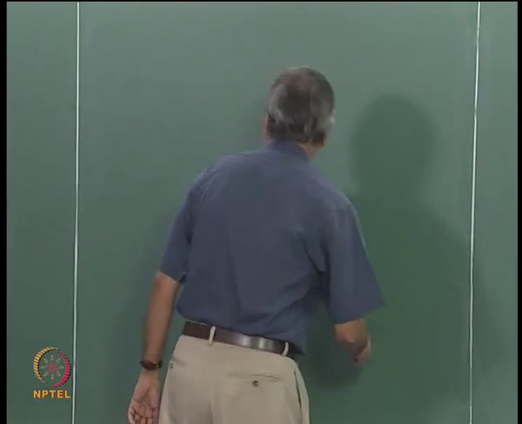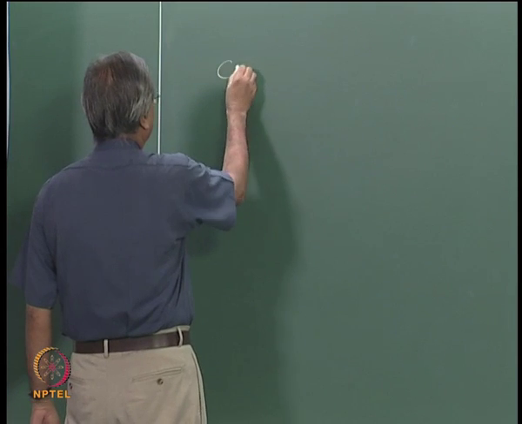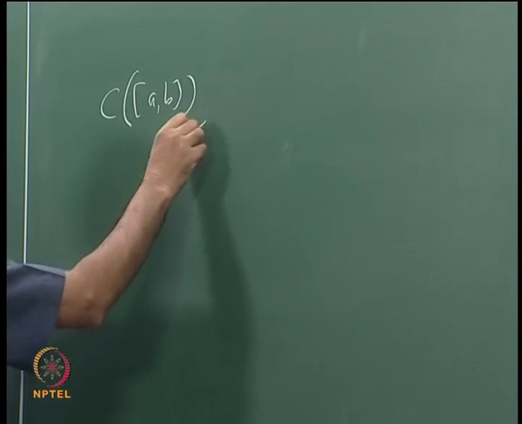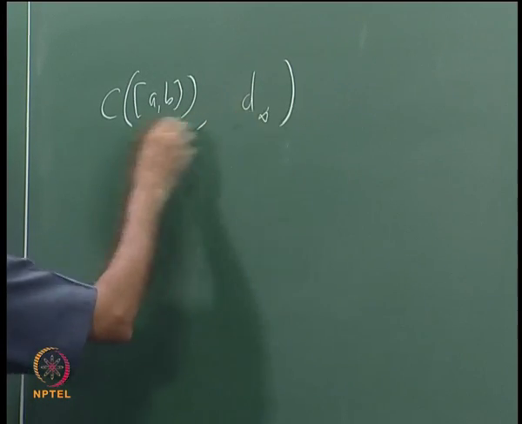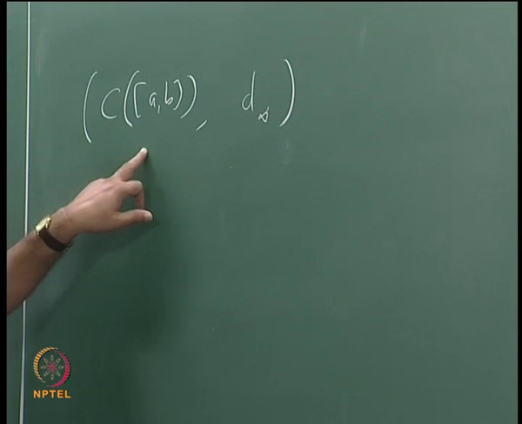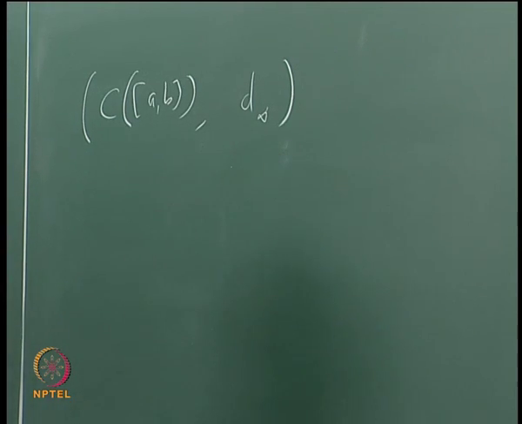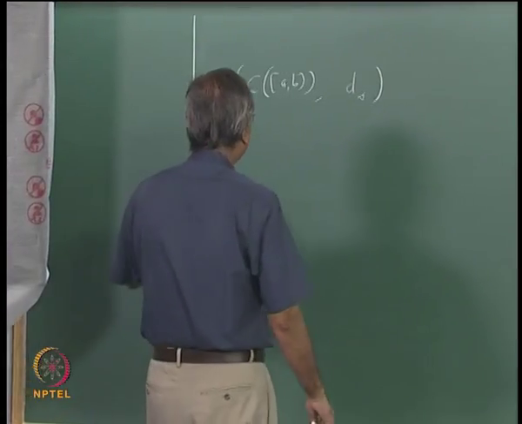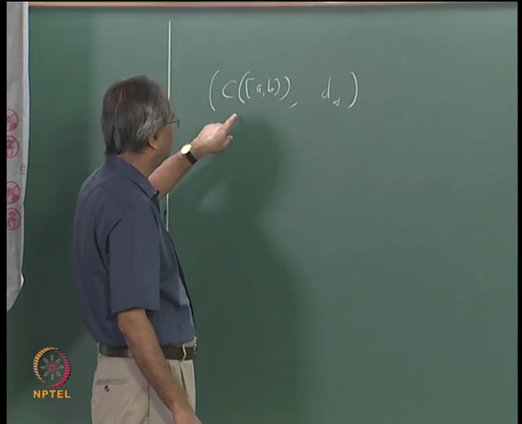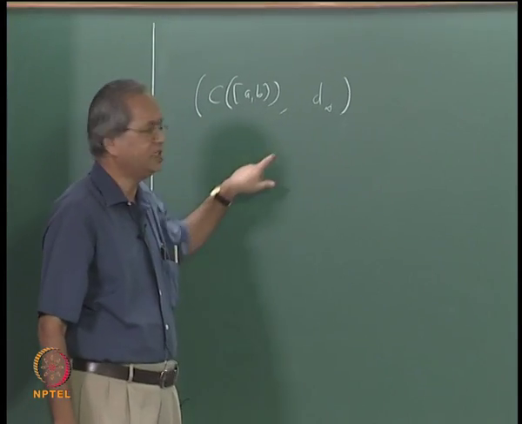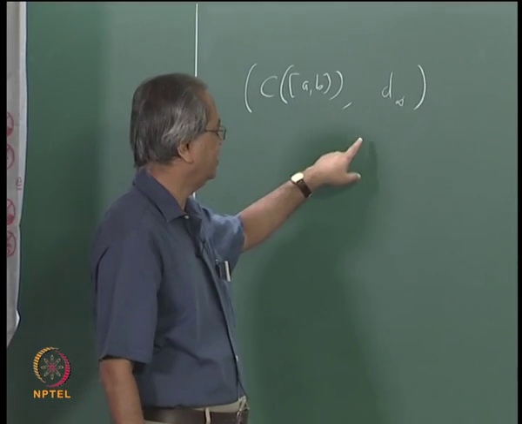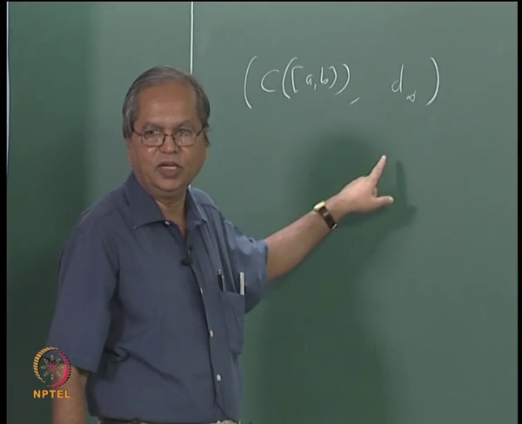We have already seen that, for example, if you take the space C[a,b], the space of all continuous functions with this metric d suffix infinity, our earlier result about uniform convergence and continuity implies that this is a complete metric space. And we have also observed quite early that uniform convergence is basically convergence in this metric. Now let us see how yesterday's result on integration can be interpreted here.